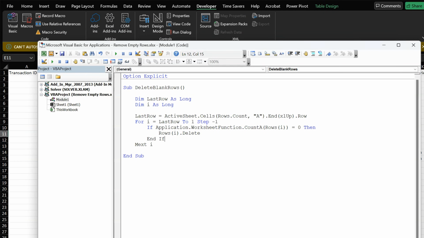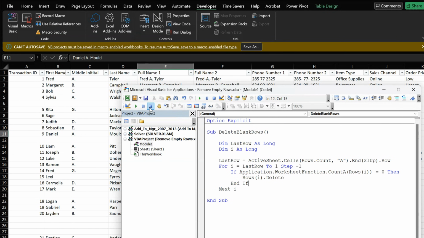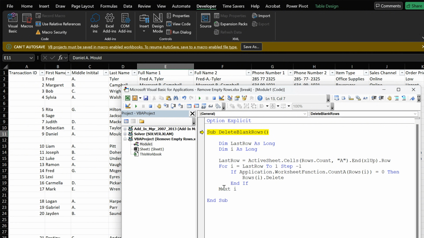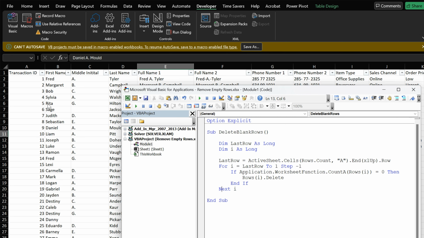So let me minimize this and I'll click on run. So there's a spelling error. It should be Next instead of Nex. So now if I try it again, it's running. And shortly you should see that all the rows are deleted. As you see, it has deleted all the rows. So this is the third method.